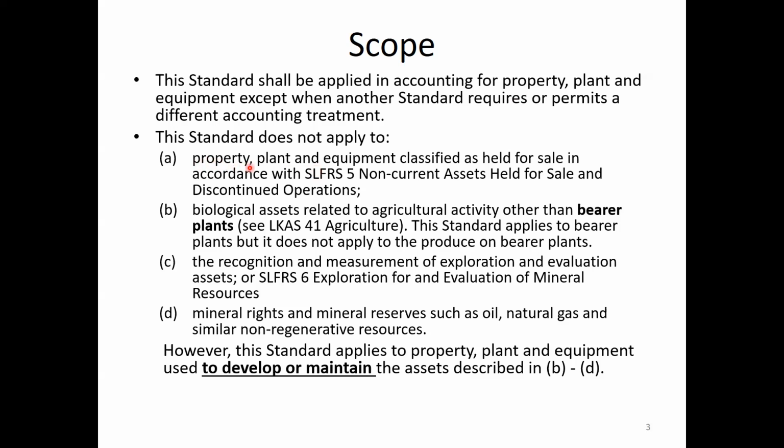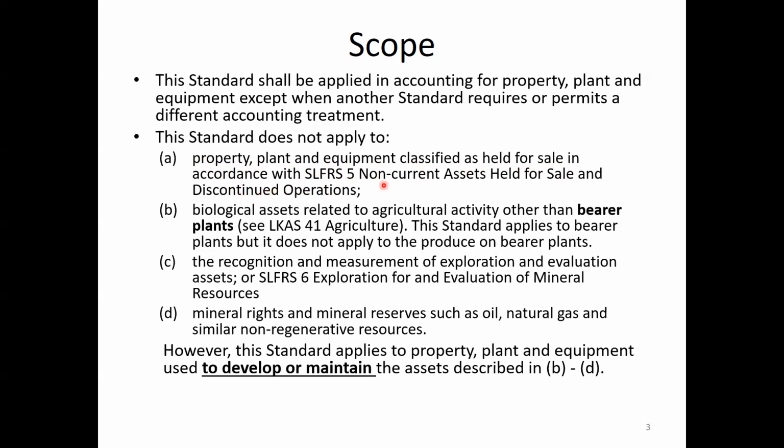For example, property, plant and equipment classified as held for sale in accordance with SLFRS 5. The name of the standard is Non-current Assets Held for Sale and Discontinued Operations.